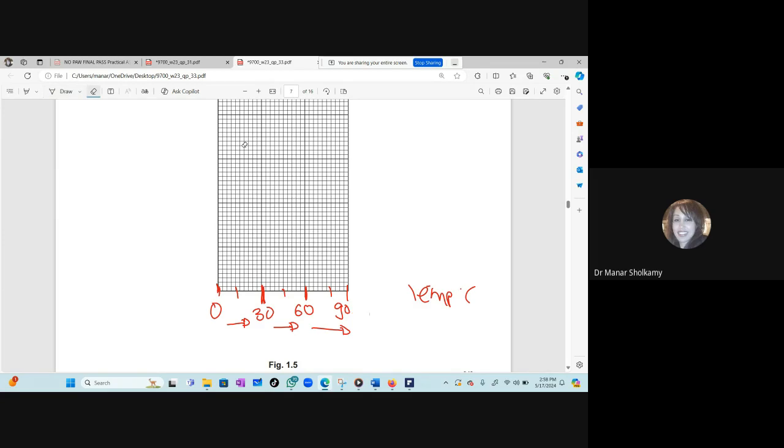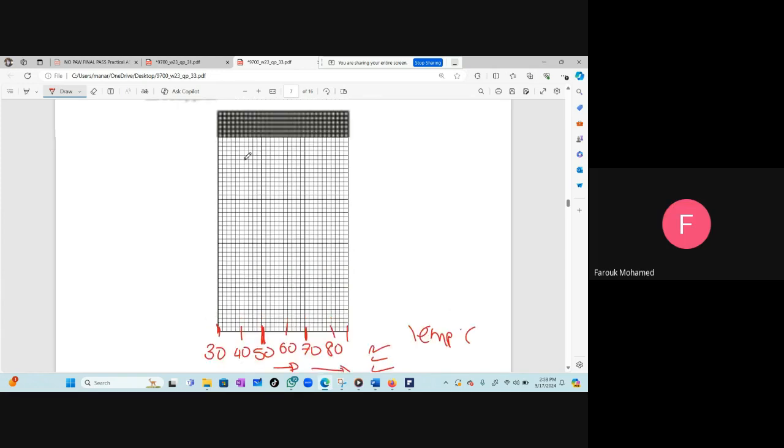What do you think? Mariam, what would you do? I would have started at 30, no zero, from the beginning, and then each 5 boxes is 10, so 30, 40, 50, 60, 70, 80. Yes, this is also correct. Actually, this is the easiest because the x-axis values are 30, 40, and so on. So she will not start from 0. She will start with 30, and every 5 boxes has a value of 10. And this is also very correct. Farouk, did you see what Mariam did?